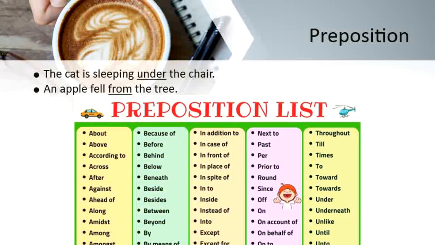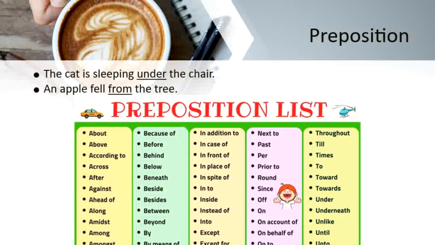Let us learn how these words are representing the next category of the parts of speech, that is preposition. The cat is sleeping under the chair. An apple fell from the tree. These words show a connection between two things mentioned in the sentence. They are known as prepositions.